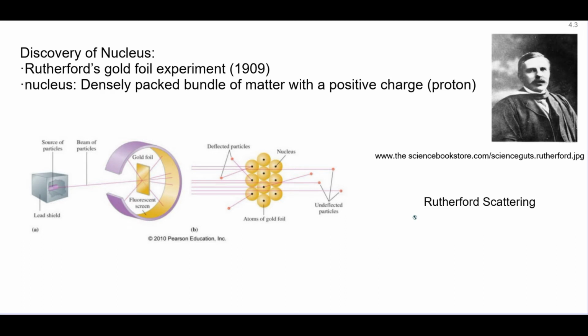Then in 1909, Rutherford did a gold foil experiment. He came up with particles, again, and he bombarded them towards this gold foil, very thin, almost as thin as gold leaf. And the particles, if they hit this outer ring, would fluoresce.